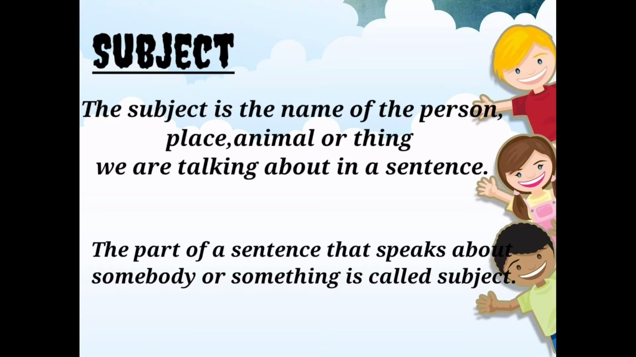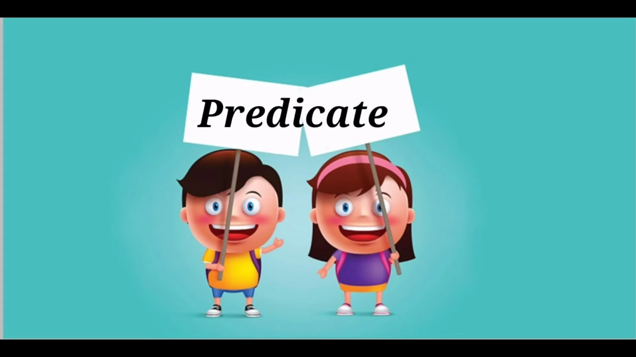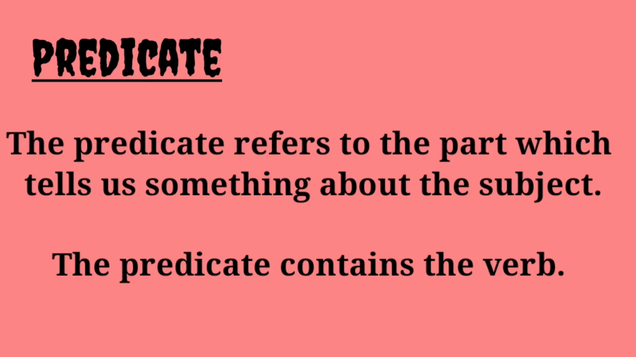Sat on a wall is a predicate. Have you all understood what is subject? Now we are going to see about predicate. A predicate refers to a part which tells us something about the subject. Now tell me, what is a verb? You studied it in your second standard, right?